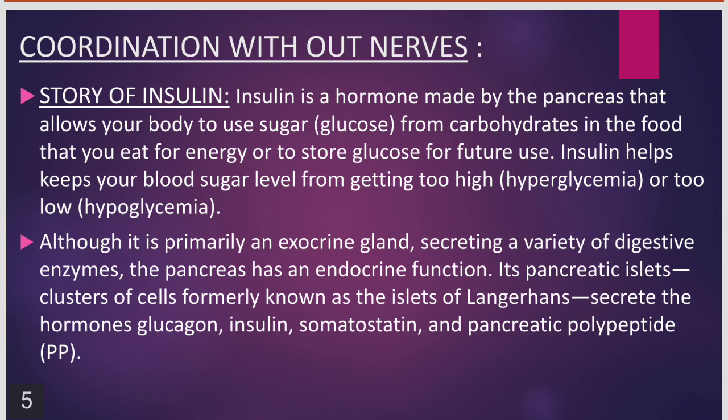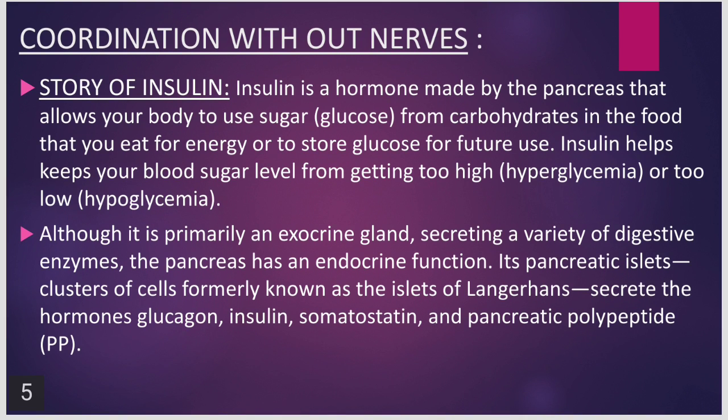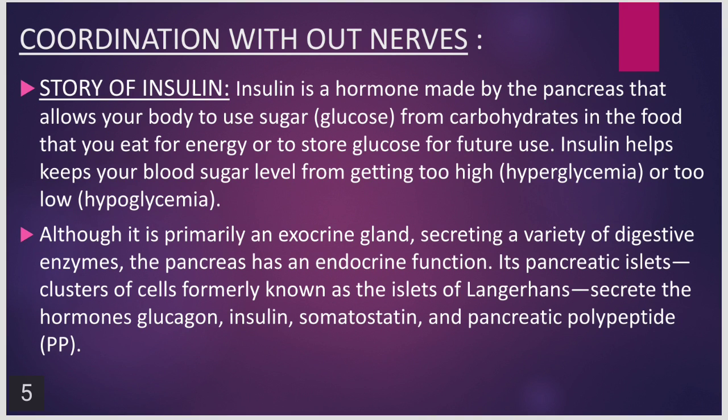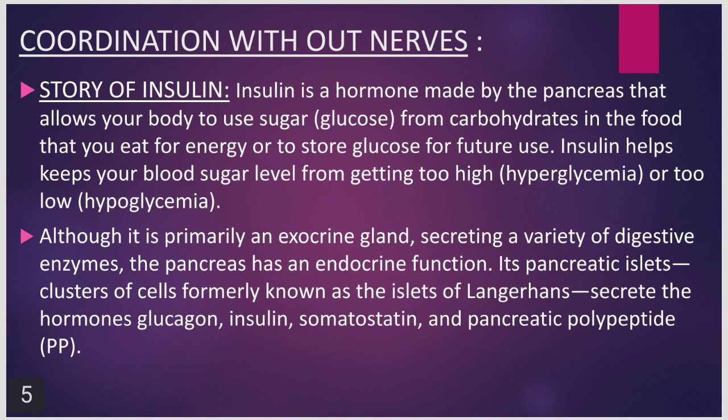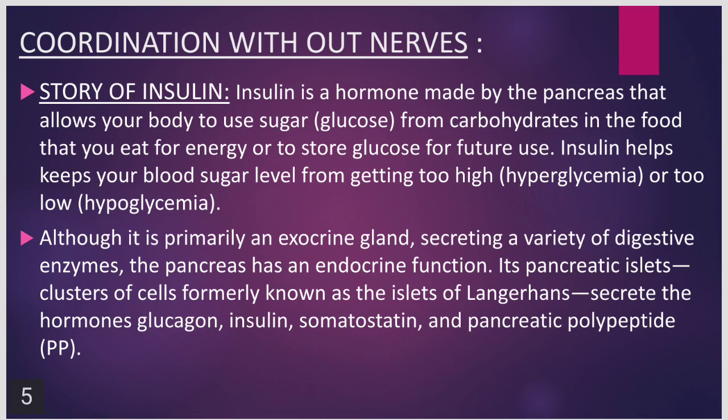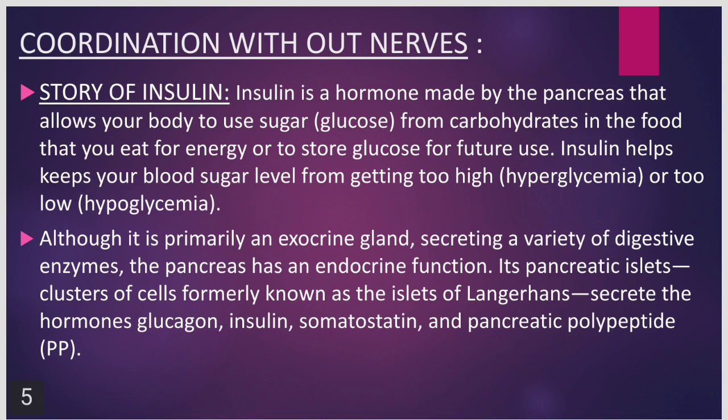So we should remember that primarily the pancreas is an exocrine gland because it secretes a variety of digestive enzymes, and the pancreas is also endocrine because its cells, the islets of Langerhans, produce hormones like glucagon, insulin, somatostatin and pancreatic polypeptide. So insulin plays a very important role in our body.